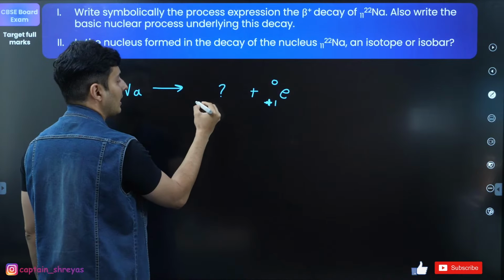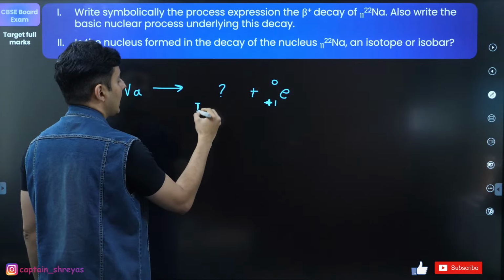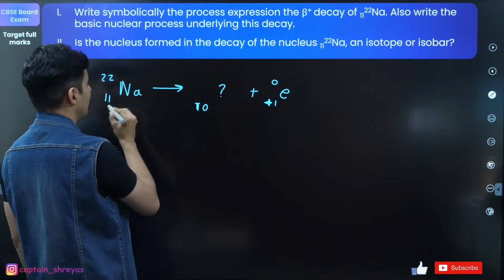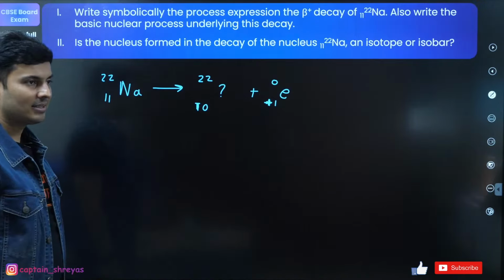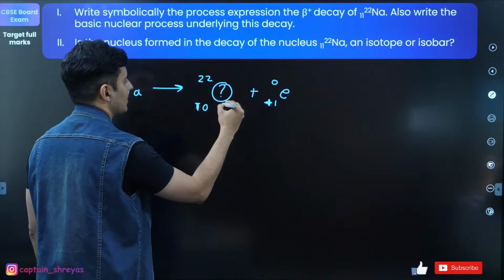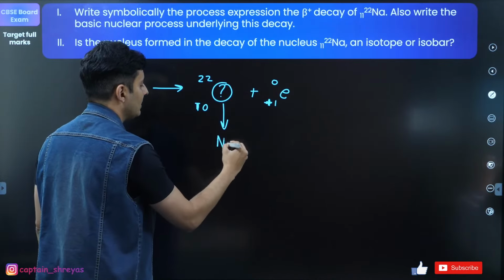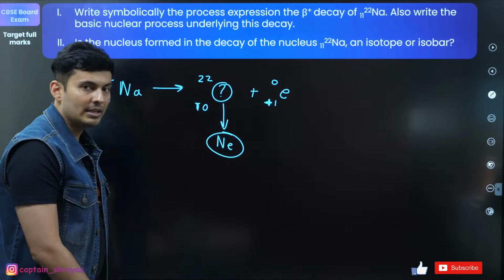So then here I will have basically 10 over here because 10 plus 1 is 11. And over here I'm still going to have 22. So which element is this? This will be basically neon. Yep, this will be basically neon.